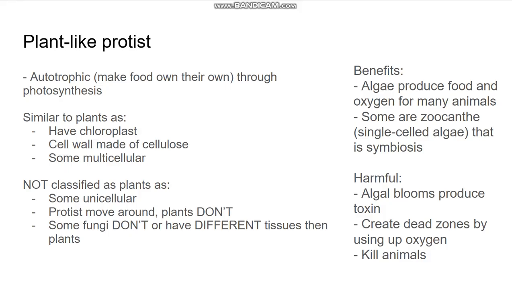Plant-like protists lack or have different tissues than plants, and plant-like protists are mostly unicellular while plants are mostly multicellular. And they're beneficial because they're zooxanthellae, meaning they have a symbiotic relationship. And it also creates oxygen and food for many animals. But they're harmful because they produce toxins and can kill animals, and also create dead zones by using up oxygen.